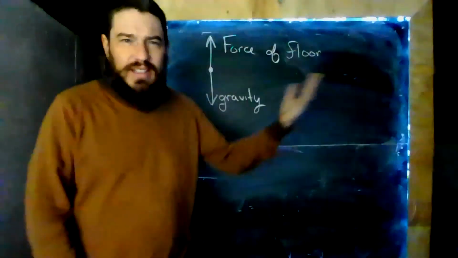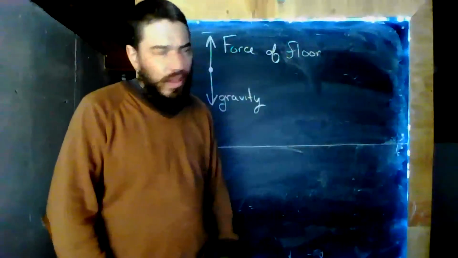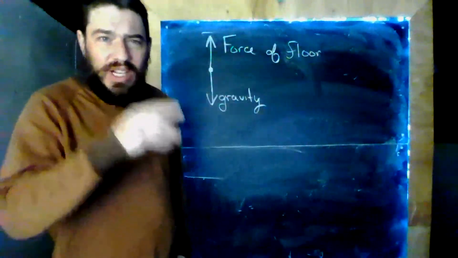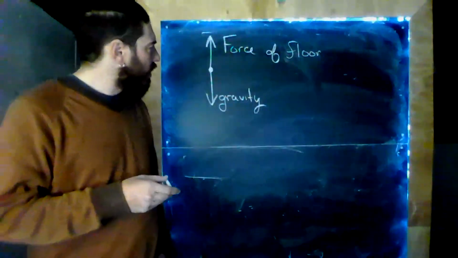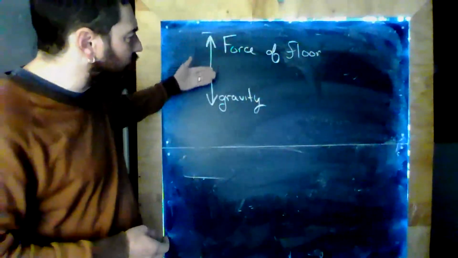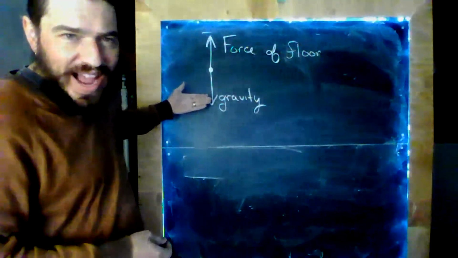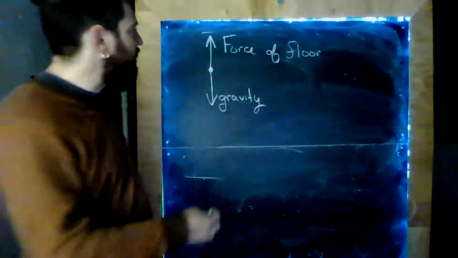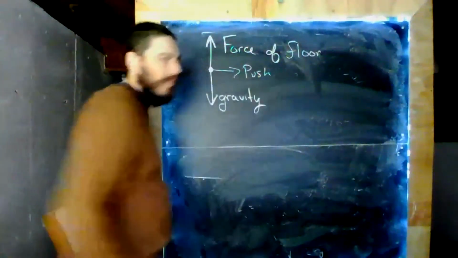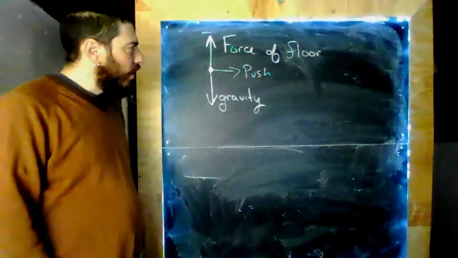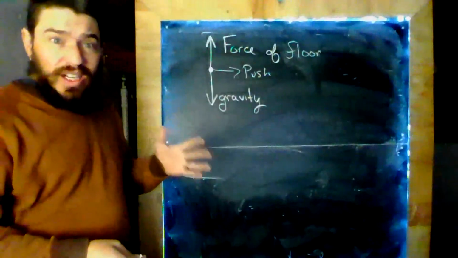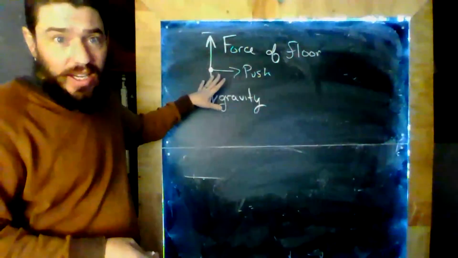Is there some side-to-side force? Well, it's moving at a constant speed, right? And so we know that the forces must balance. And so that tells us that the force of the floor on it must equal the force of gravity. Let's say, for instance, that there was a push here. Well, we know that the side-to-side forces have to balance too, since it's moving at a constant speed. So this can't be right.